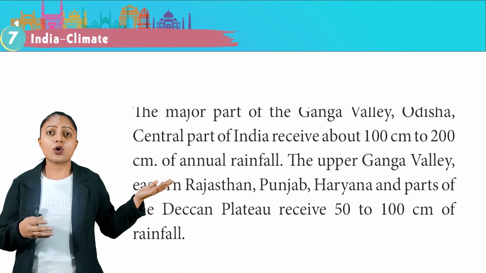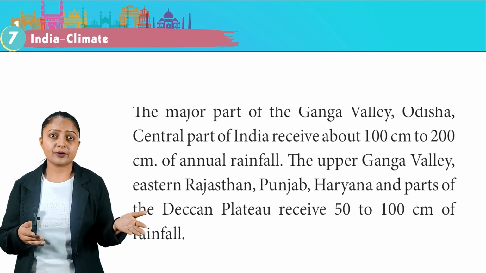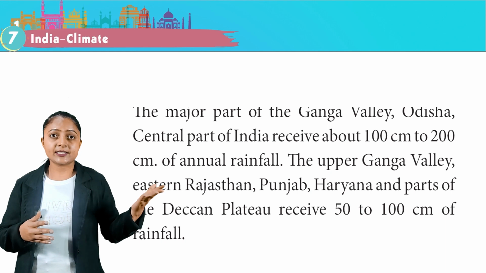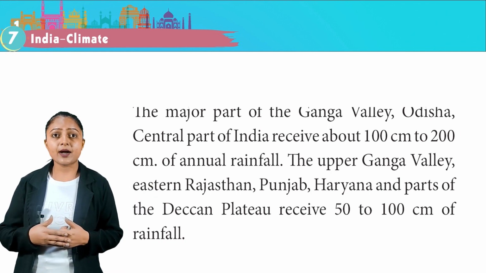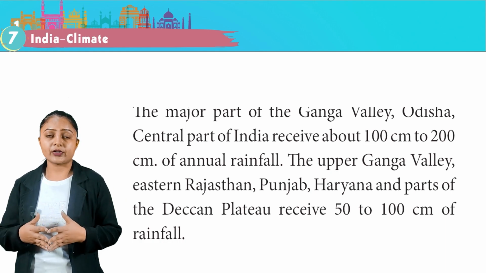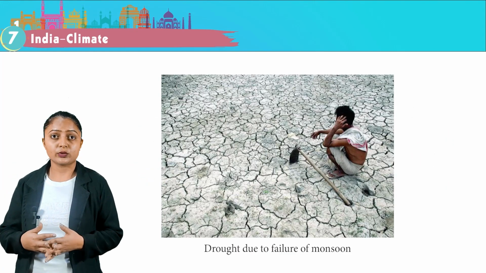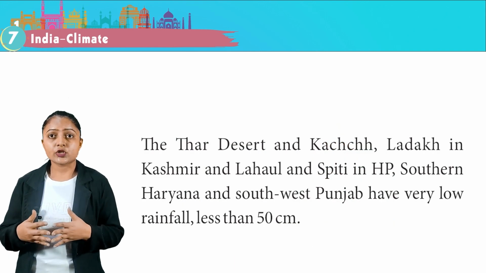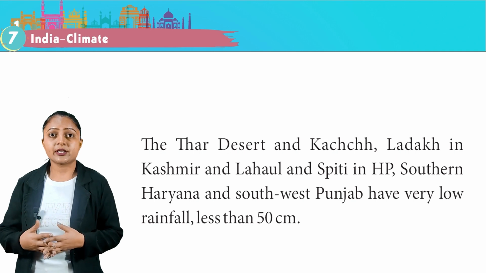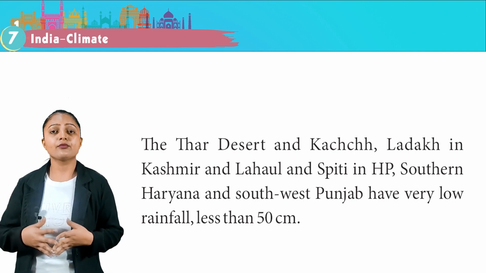The major part of the Ganga Valley, Odisha, and central part of India receive about 100 cm to 200 cm of annual rainfall. The upper Ganga Valley, eastern Rajasthan, Punjab, Haryana and parts of the Deccan Plateau receive 50 to 100 cm of rainfall. This is the image of a drought due to failure of monsoon. The Thar Desert and Kutch, Ladakh in Kashmir and Lahaul and Spiti in Himachal Pradesh, southern Haryana and southwest Punjab have very low rainfall, less than 50 cm.